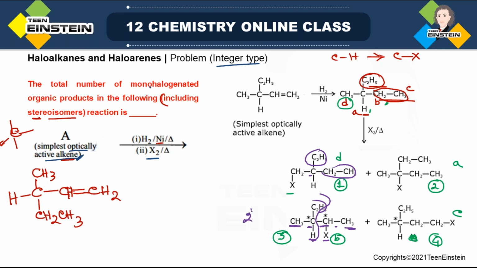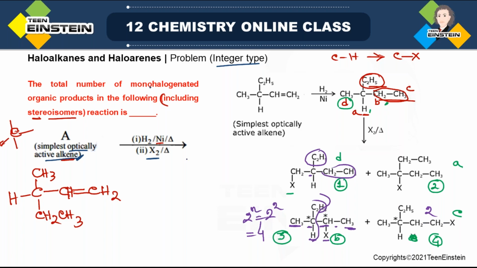So according to this rule, 2 to the power n, it will be 2 to the power 2. That means total 4 isomers will be possible. RR, SS, RS and SR. These are the 4 possibilities. And in the last molecule, there is only one chiral center. There is no second chiral center. So that means you will be getting 2 molecules here.